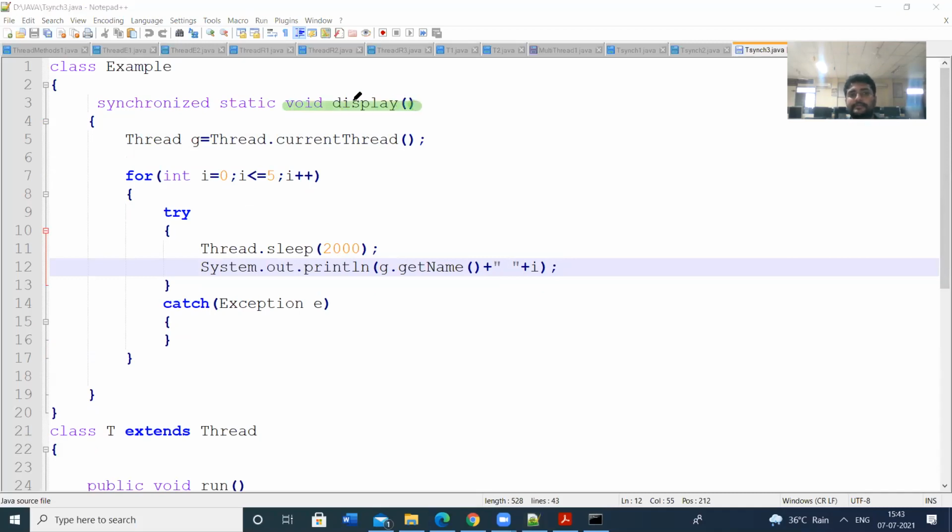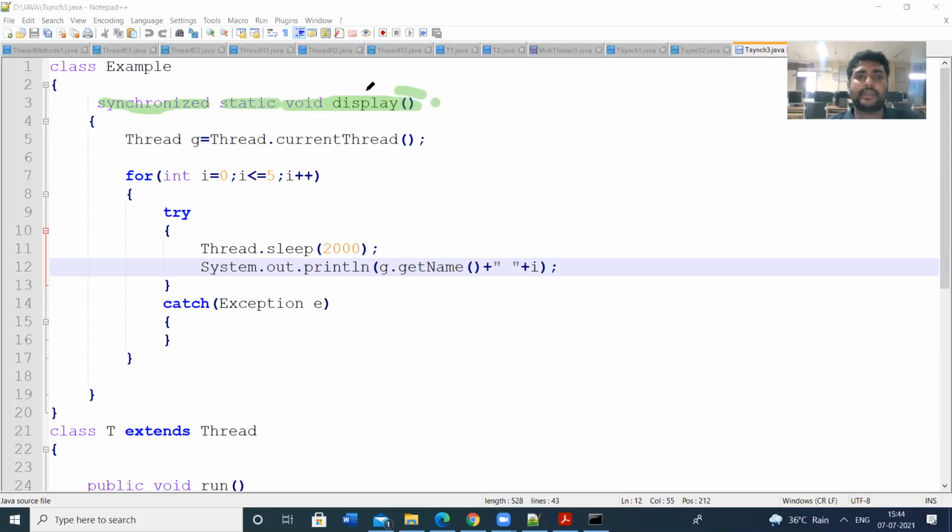Previously we have the display method. Before the display method, we have used the synchronized keyword, and then I am using another keyword, static. This can be called a synchronized static method.